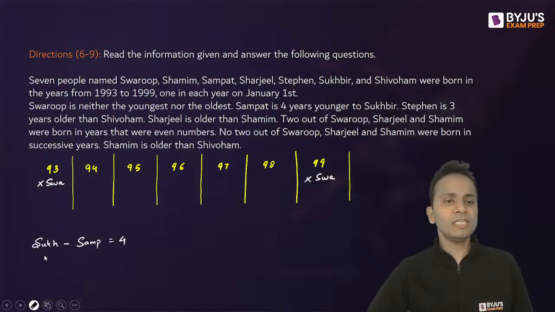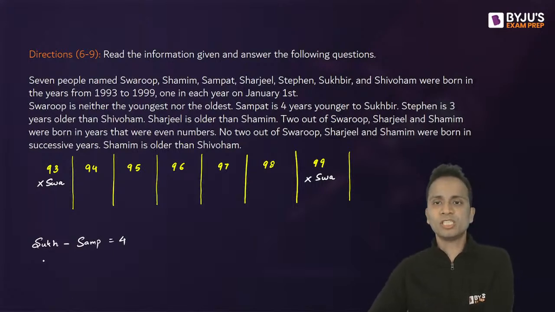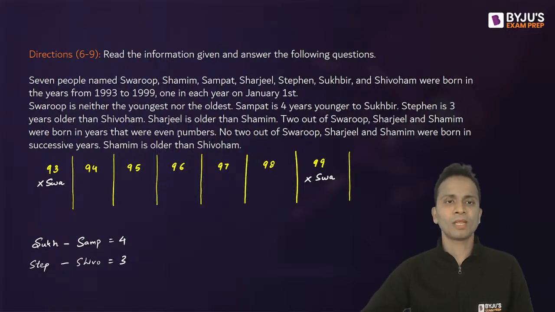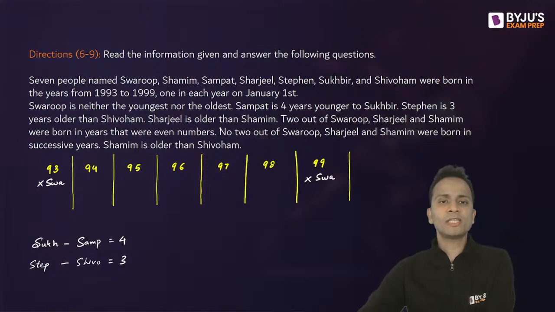Stephen is 3 years older than Shivoham. So Stephen minus Shivoham is 3 years. Okay. Now Sharjil is older than Shamim.